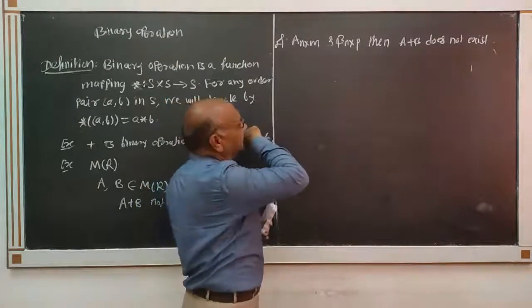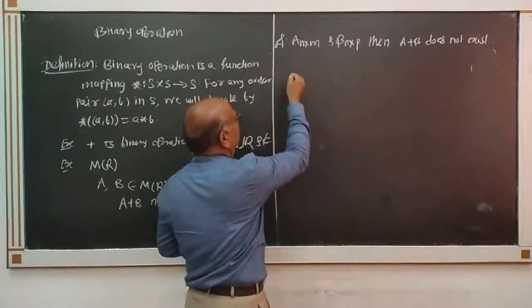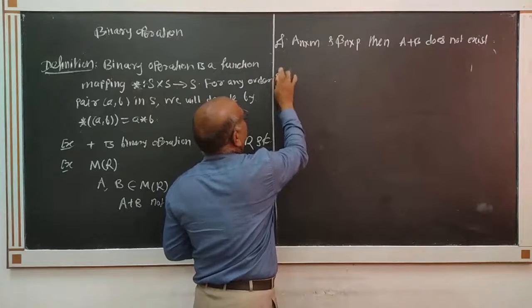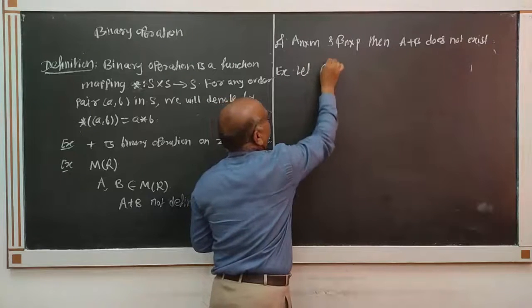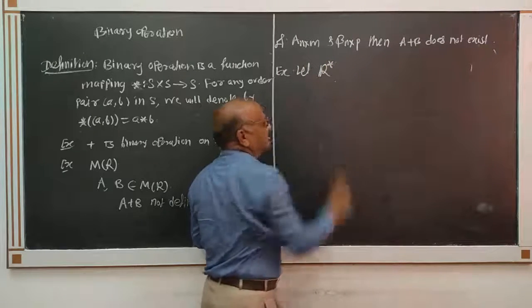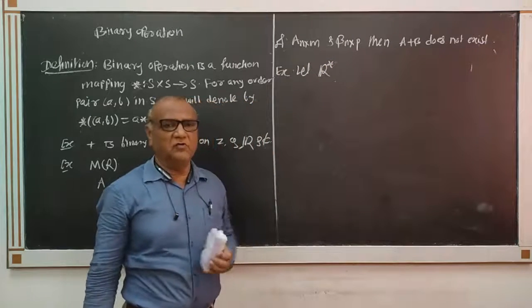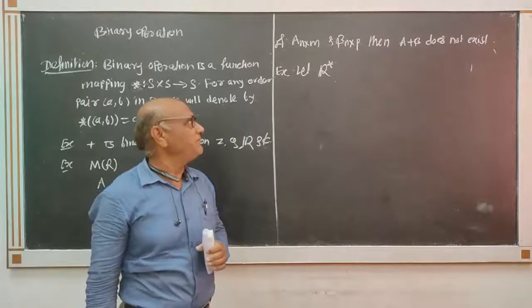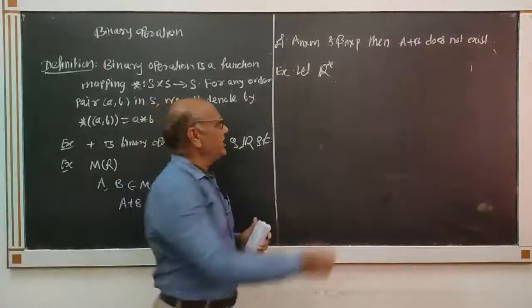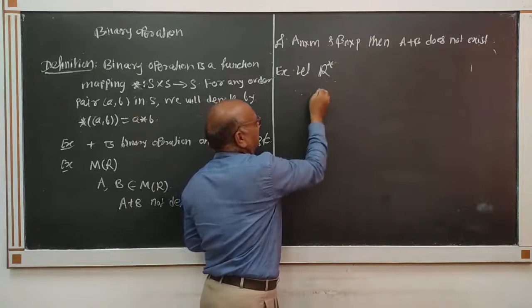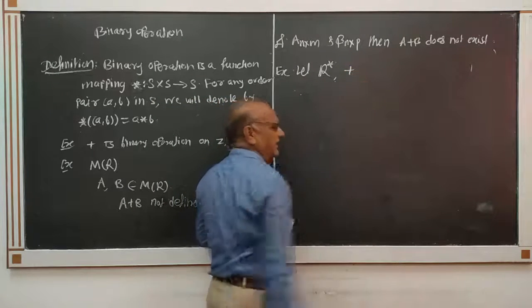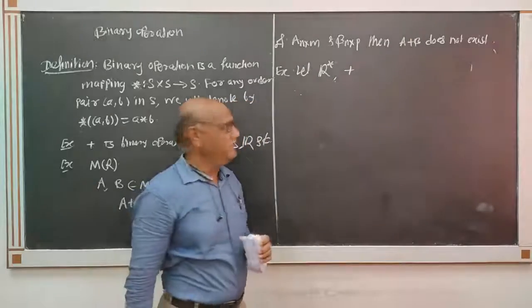Here is another example. Let R star be the set of all non-zero real numbers. In R star, usual addition is not a binary operation.